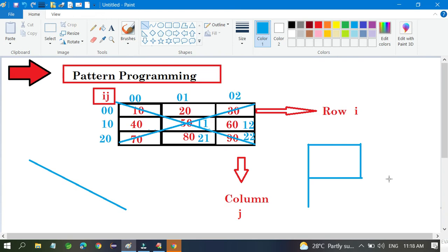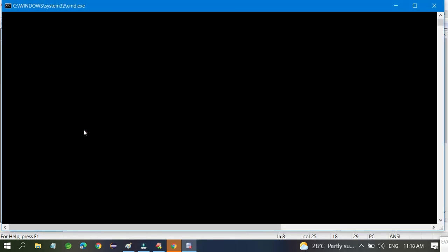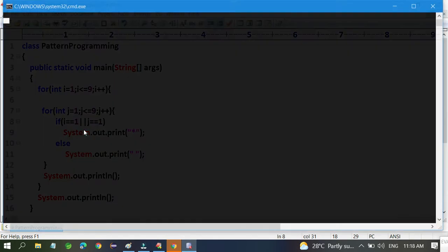a P. First of all, take the left side line, and then the top line. Two lines you have to take first. I know if I put I equal to 1, I am able to take the top line. I want to take the left side line, so I have to mention J, and J equal to 1 also. So I am able to print this line also.